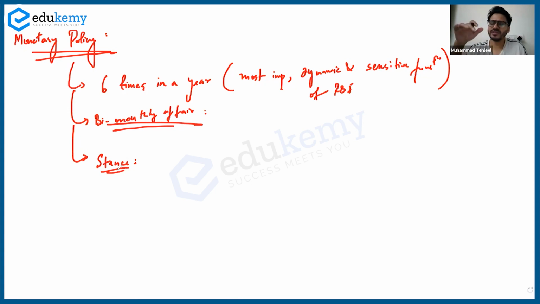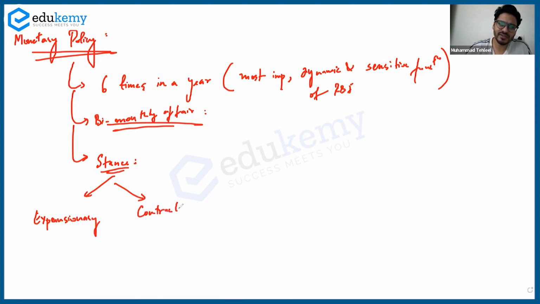Generally, we have 5 or 6 stances, but the 2 most important stances are: either an expansionary stance, or a contractionary stance.